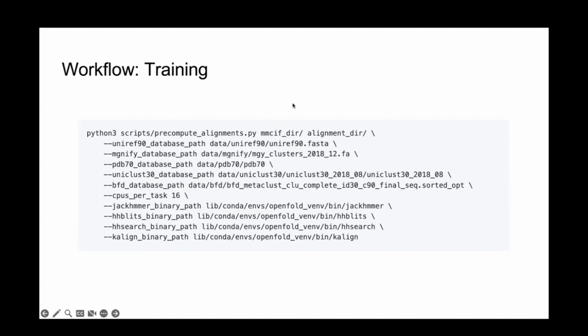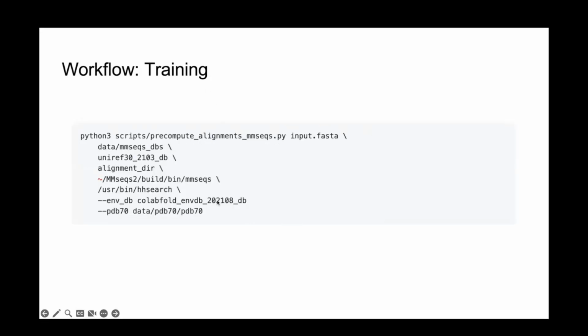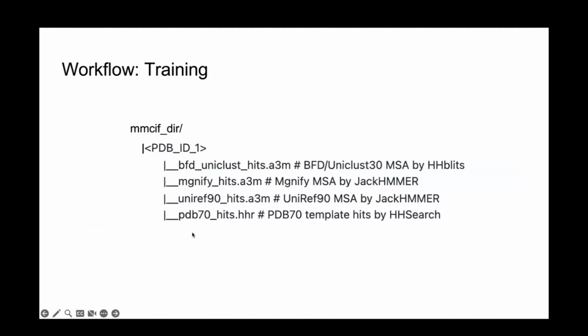I'll mention here that the mmCIF directory, despite its name, also accepts PDB files and also .core files from Mohammed's ProteinNet. So you can just mix and match. Pretty much, we support a number of file formats. Odds are that if you have a protein structure file, you can just dump it in the mmCIF directory, and OpenFold will know what to do with it. As I mentioned, you can also run MMseqs. That's going to be faster and almost probably just as good.